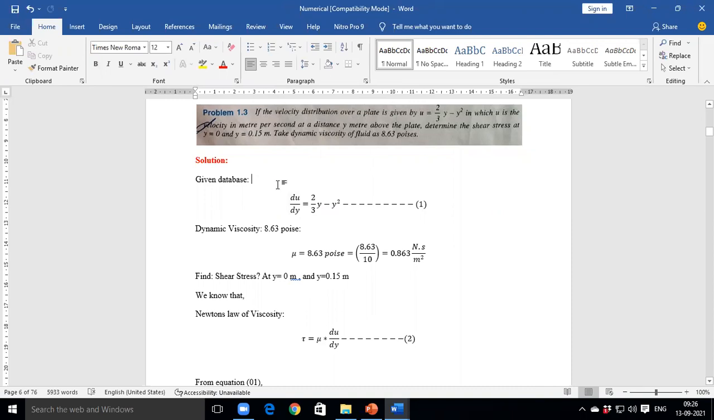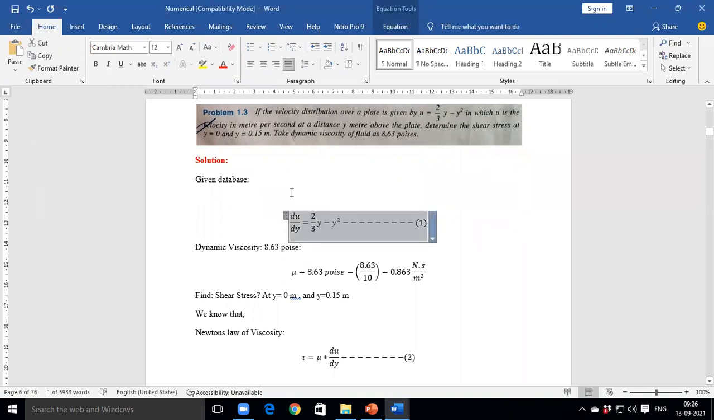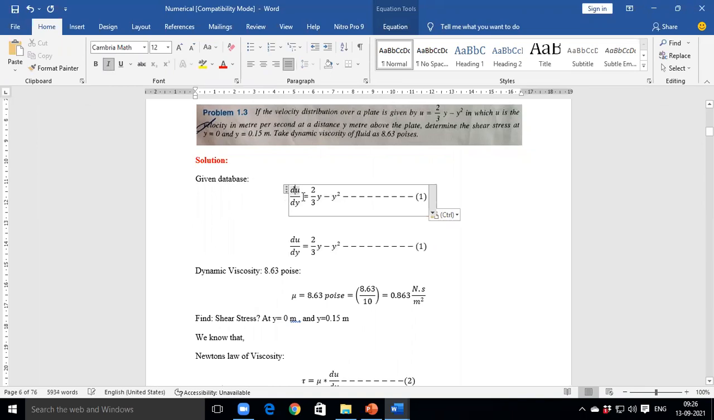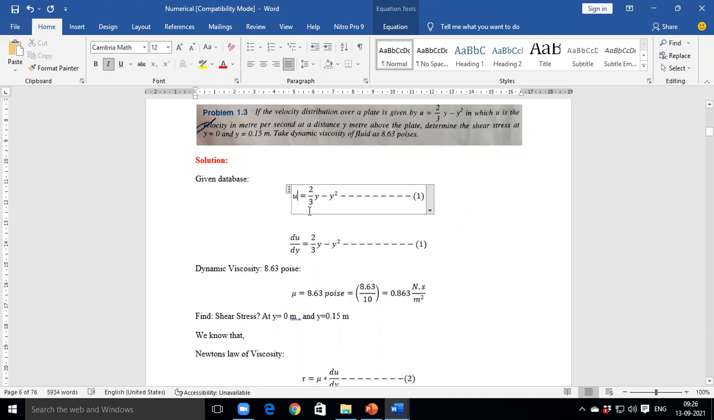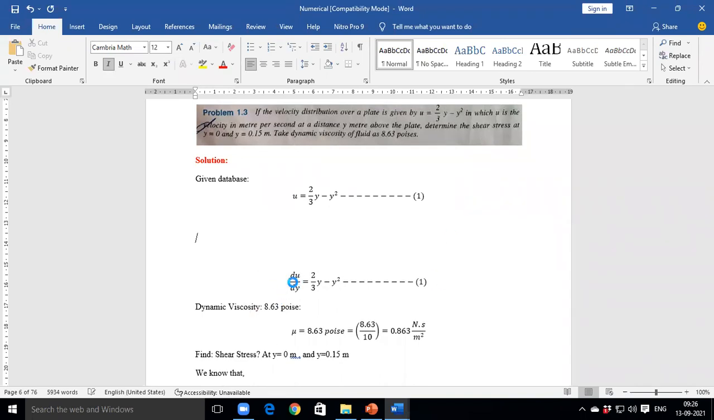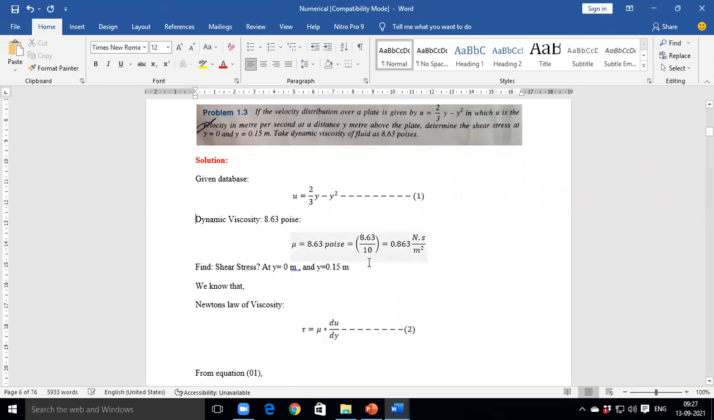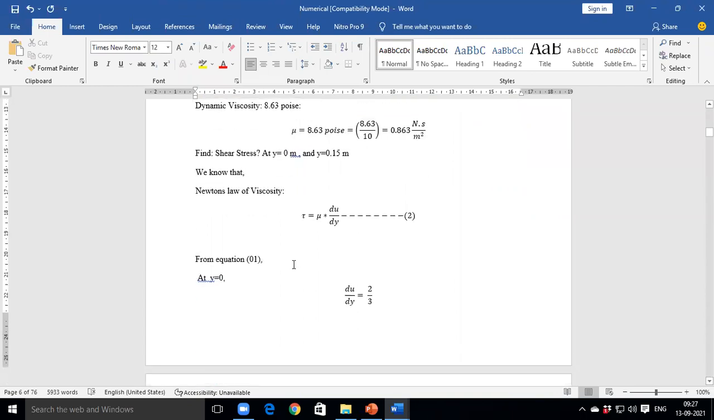Before that, you write the equation mentioned in the numerical itself. You need to revise this numerical again. U is equal to 2 by 3 y minus y square. And you need to take the derivative of equation number 1 with respect to y.